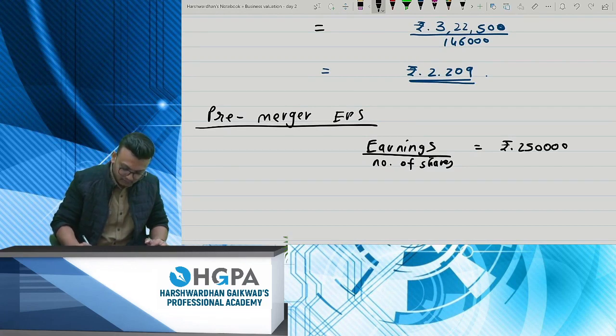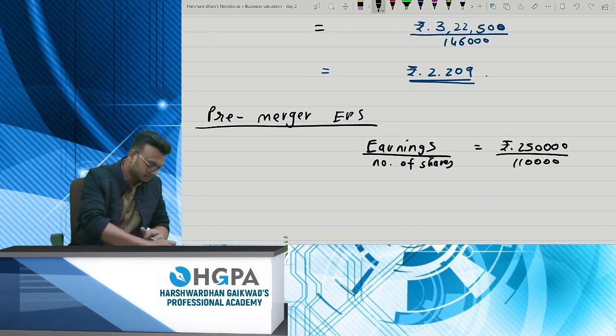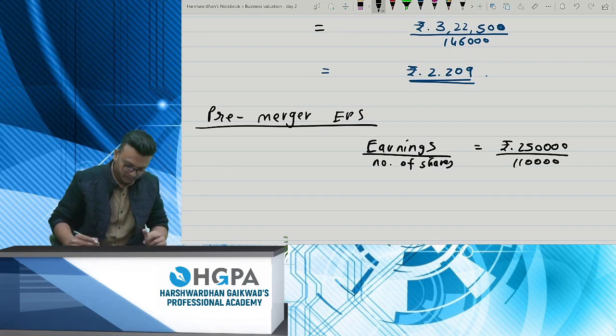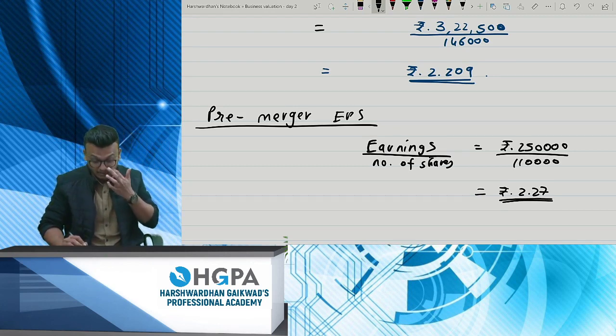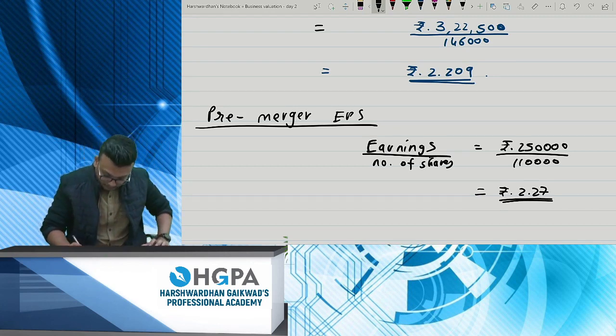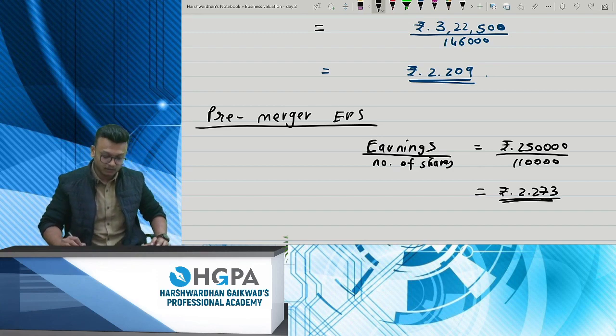2,50,000 divided by 1,10,000. The answer is rupees 2.27. That's your EPS pre-merger. You can check one thing over here. The post-merger EPS for the acquiring company has reduced. So that is not a win-win situation over there.